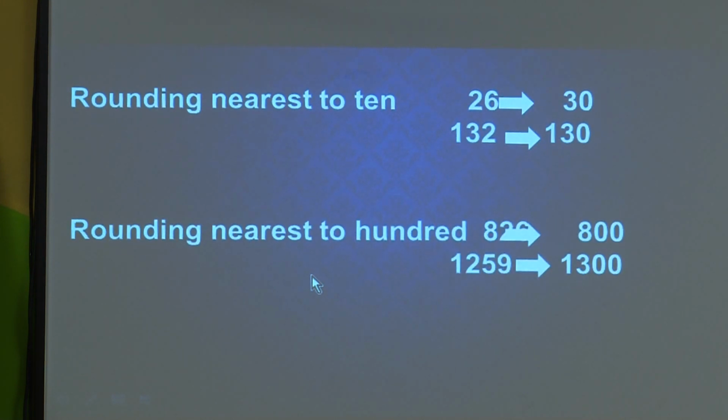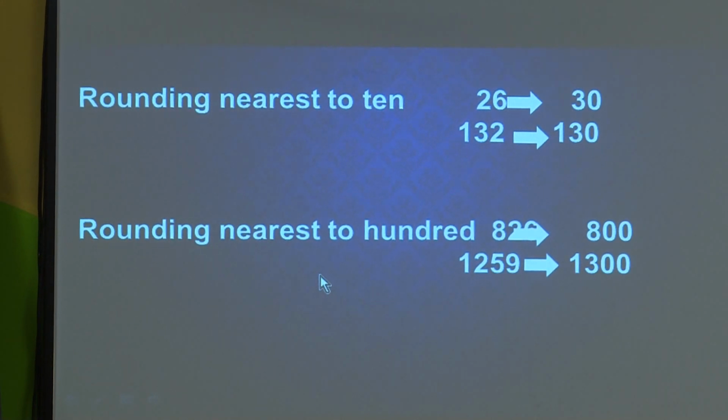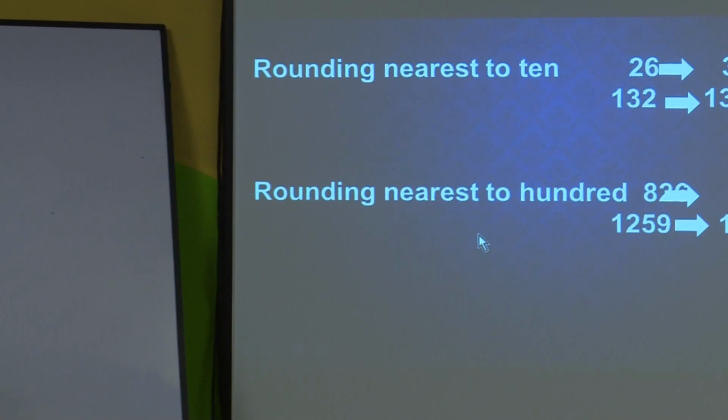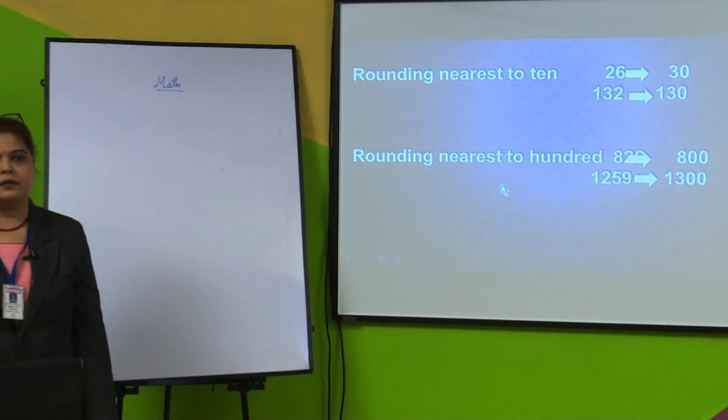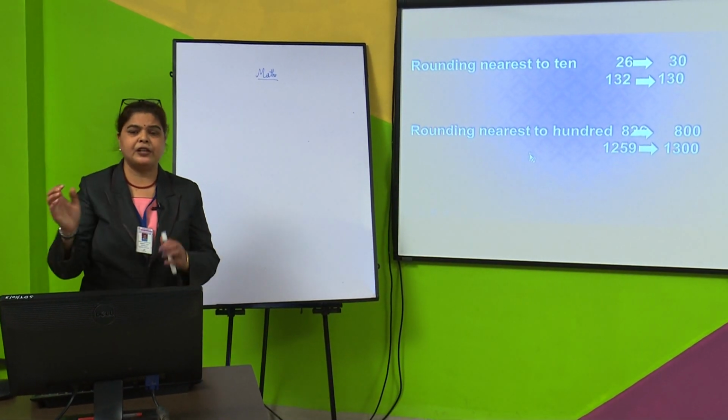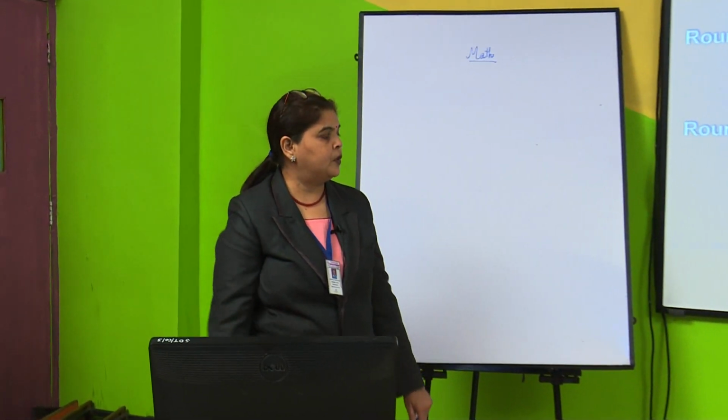Now, rounding to the nearest tens. You know rounding of a number. Again you want to recall? Okay. I will give one small example. Your mother gives you 15 rupees and says go and purchase some bananas nearby your house, where we have a small fruit and vegetable shop. That uncle says it is 12 rupees for 4 bananas. What will you say? Uncle, please give 4 bananas for 10 rupees. Uncle says, okay beta, no problem. Take 4 bananas for 10 rupees.